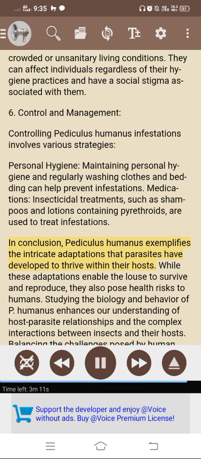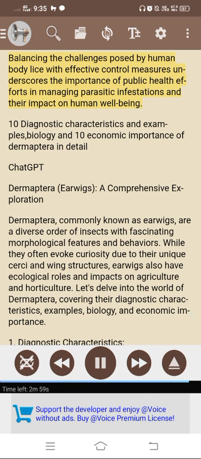In conclusion, Pediculus humanus exemplifies the intricate adaptations that parasites have developed to thrive within their hosts. While these adaptations enable the louse to survive and reproduce, they also pose health risks to humans. Studying the biology and behavior of P. humanus enhances our understanding of host-parasite relationships and the complex interactions between insects and their hosts. Balancing the challenges posed by human body lice with effective control measures underscores the importance of public health efforts in managing parasitic infestations and their impact on human well-being.